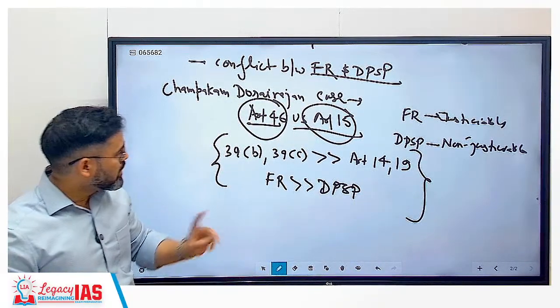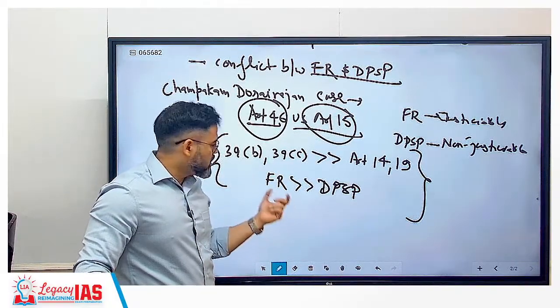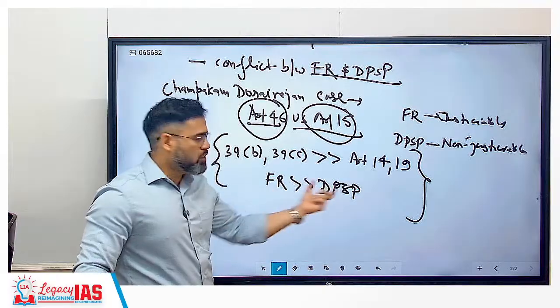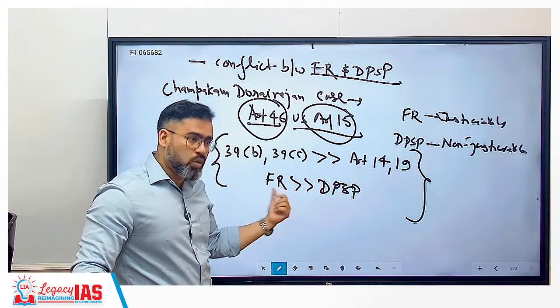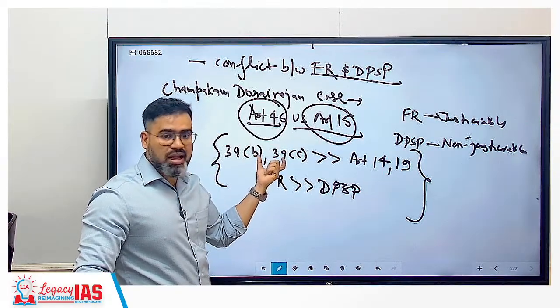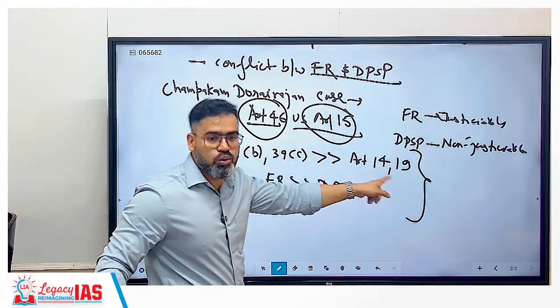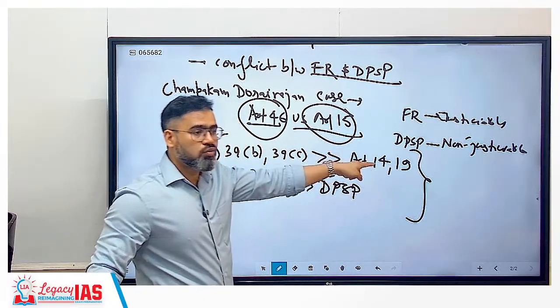That means normally, fundamental rights are always greater, in the sense that whenever there is a clash, who will win? Fundamental right. But if these two DPSP are clashing with the two fundamental rights 14 and 19, then these two DPSP will win over 14 and 19.